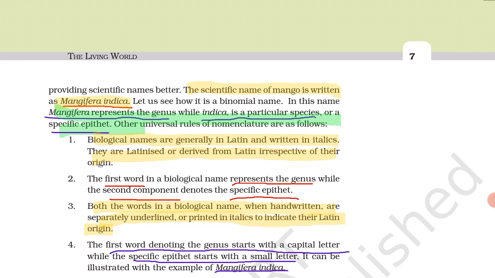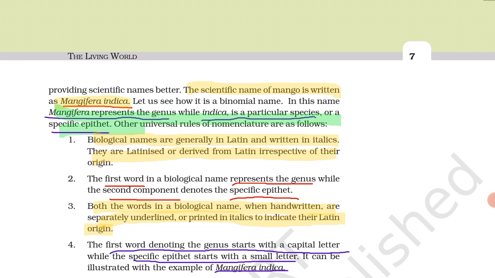What we have learned is that a particular name has two components: first the genus, second the specific epithet. We are taking the example of Mangifera indica. Mangifera is the first word and it represents the genus, while indica is the second word and it represents the species or specific epithet. So what are the rules of nomenclature? Let's learn.